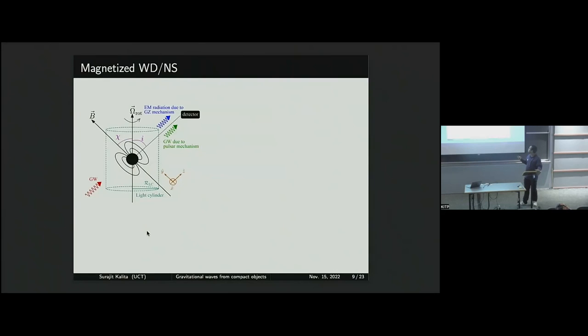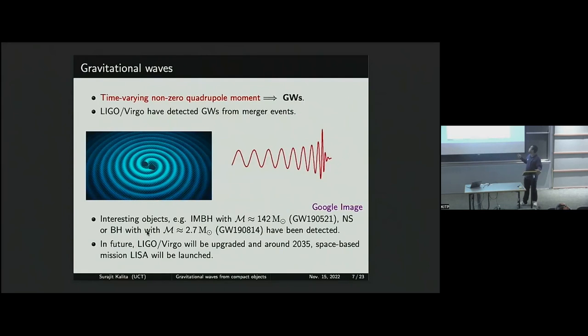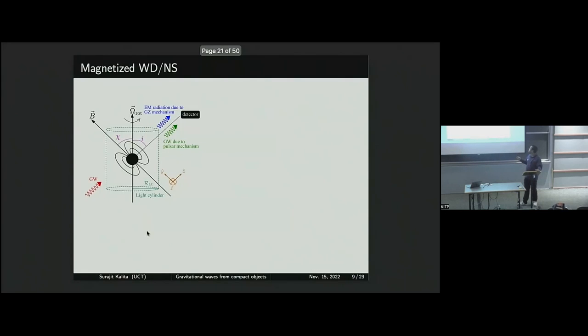Basically, you have a compact object here. And as you remember, I want to get a non-zero quadrupolar moment. So suppose I have an object here, its rotating axis is in this direction and its magnetic axis in a different direction. So basically it's a pulsar. We know a pulsar emits electromagnetic radiation, but because it has this angle chi, basically a misalignment between these two axes, it can also emit gravitational radiation.